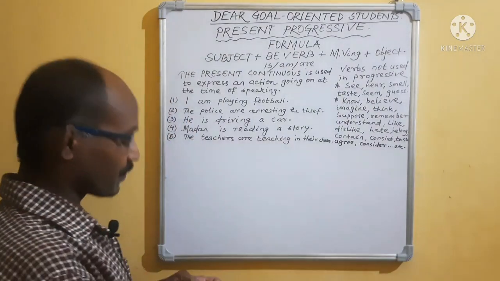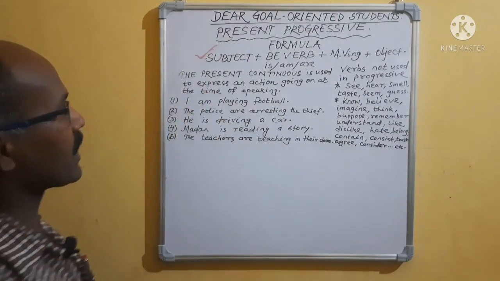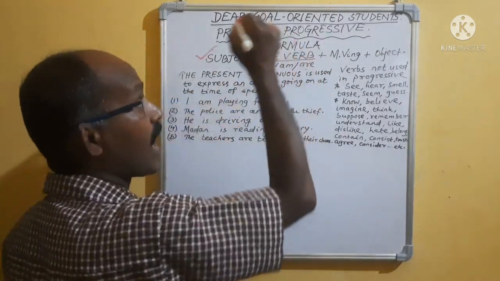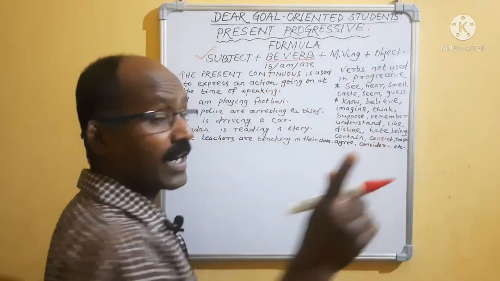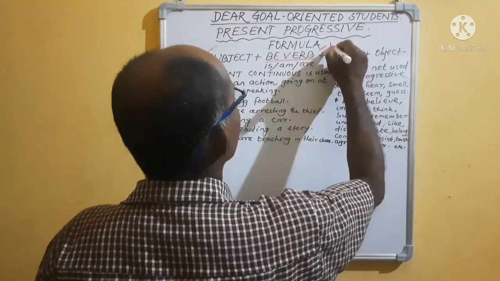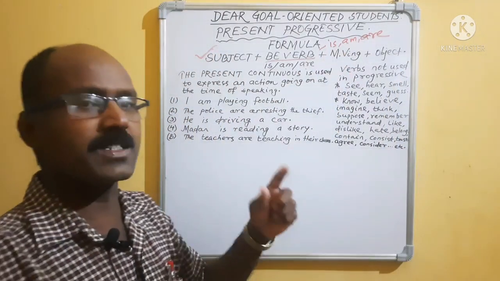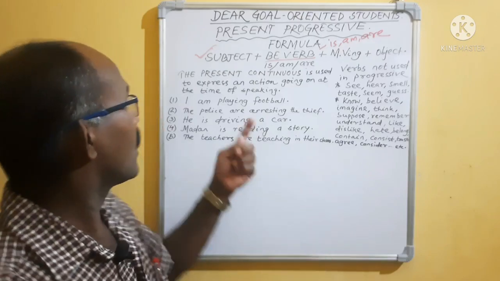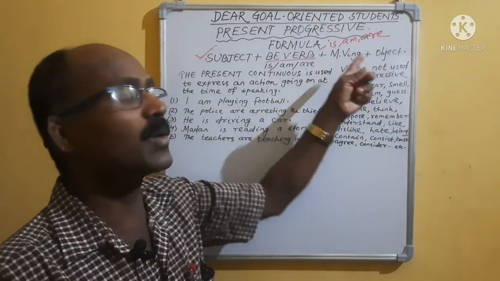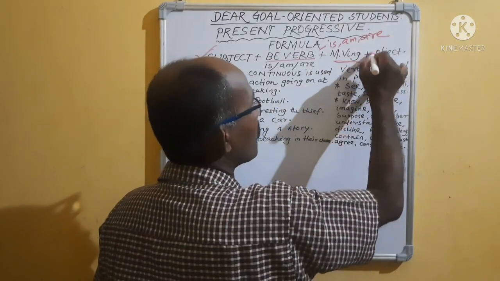Then what is the formula for progressive? Subject is compulsory, so the subject will come. Then the be verb. As we are discussing present tense, the be verbs are is, am, are. Then the main verb, like play, go, arrest, drive, read. The main verb will take the ing form. Plus that is completed. Then we come to the object part.